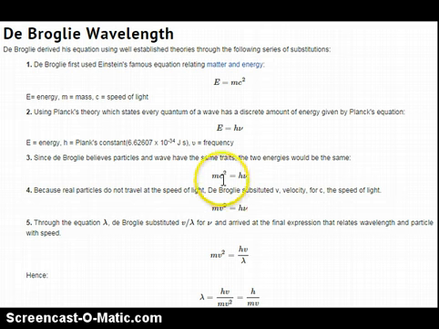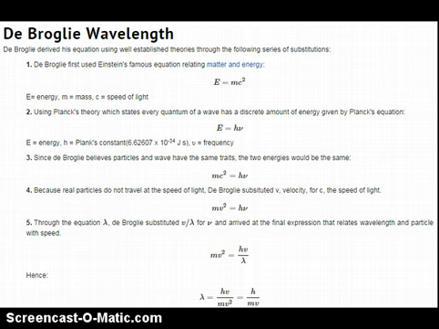So that's the change we see from here to here. We no longer have c squared, we have velocity squared. Now, through this equation, we're going to substitute velocity over lambda, this is the wavelength, for nu, and when we do that substitution, we arrive to this final expression, which gives us the equation for wavelength.